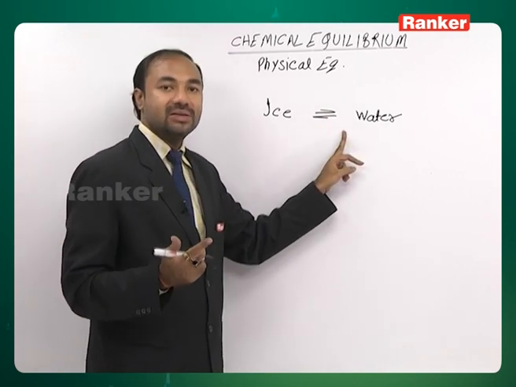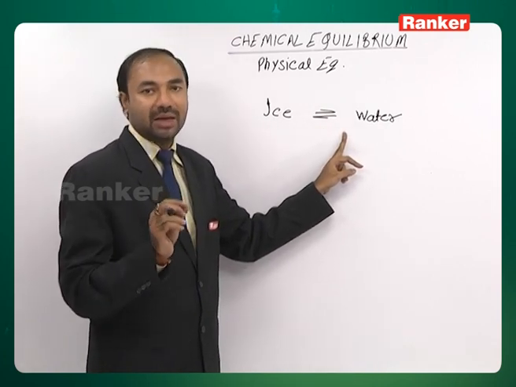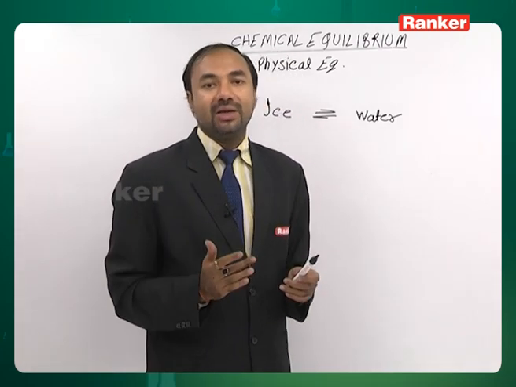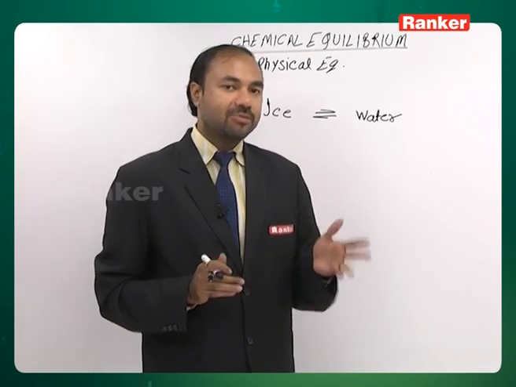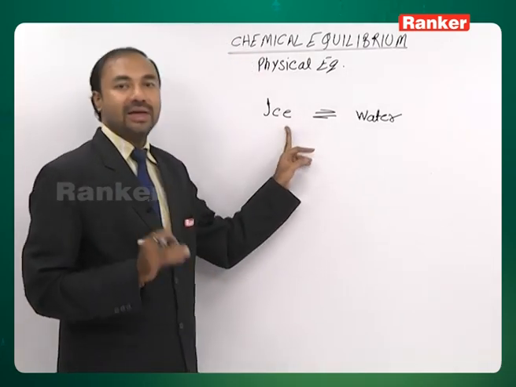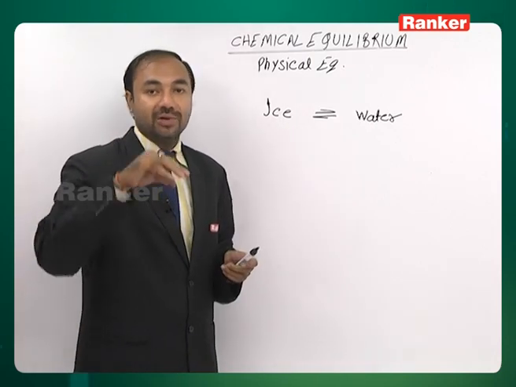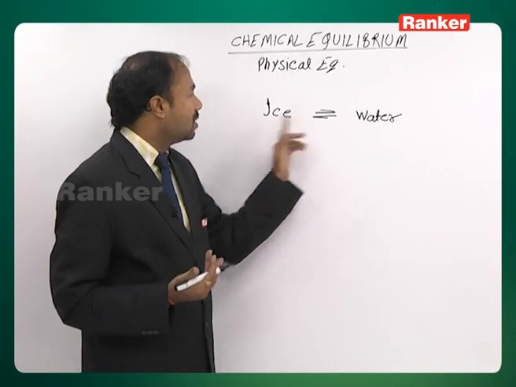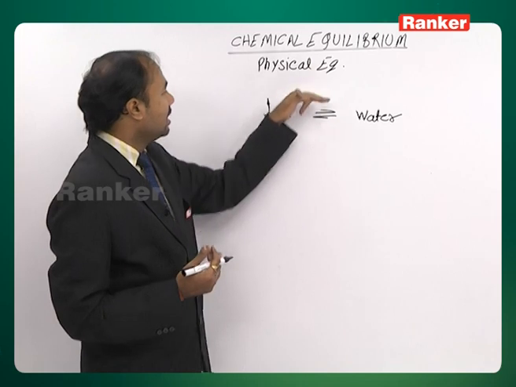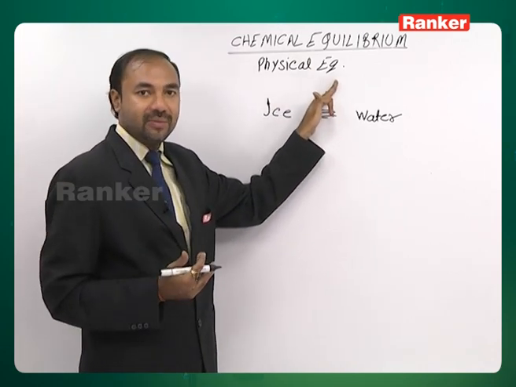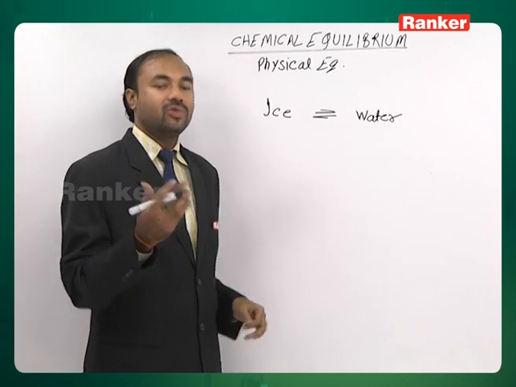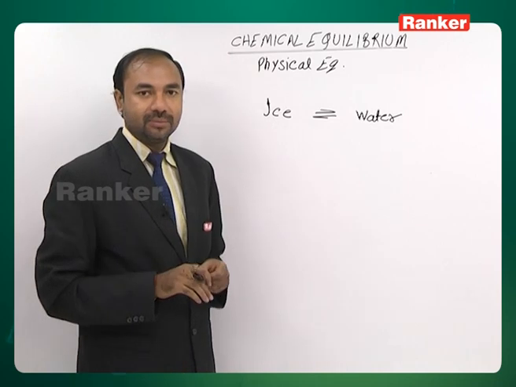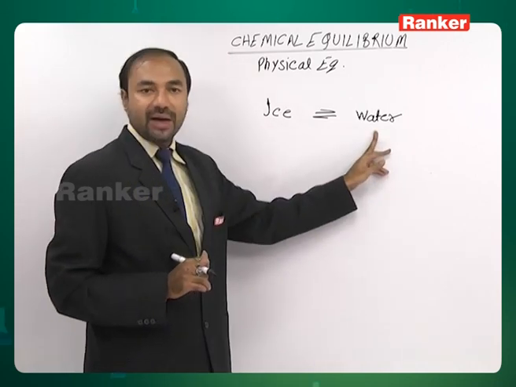Water has got higher density as compared to ice, exceptional case. Otherwise, in almost all other cases, the solid form has got higher density as compared to the liquid form. This is an exceptional case where the solid has got lesser density. Ice floats on water, yes or no? Got it? So when ice floats on water, meaning of this is this has got lesser density as compared to liquid form. So in this case, if you increase pressure, equilibrium shifts in forward direction. This you can try at your home also, take ice and apply pressure on this. It will melt quickly. Okay. So it shifts in forward direction.